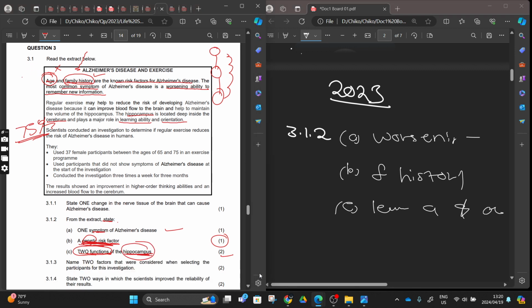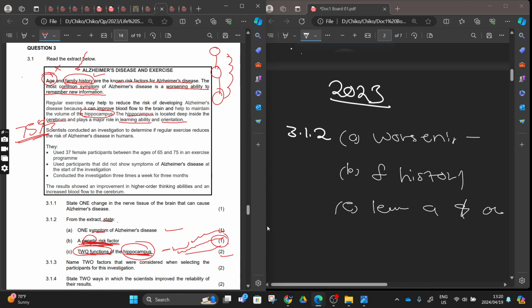These are the functions that we get of the hippocampus. So you see, they are not going to come up with new structures or new positions inside the brain and just say, give us two functions of that part of the brain. We didn't learn that. You can tell them it was not on our syllabus. We didn't learn about this.